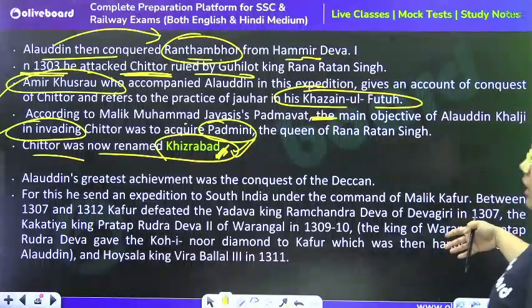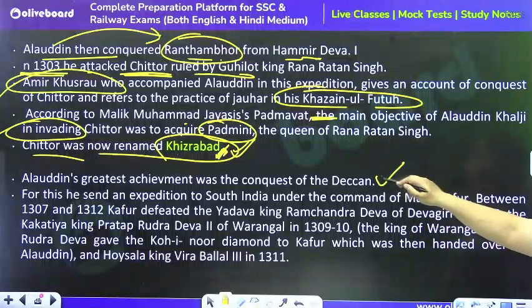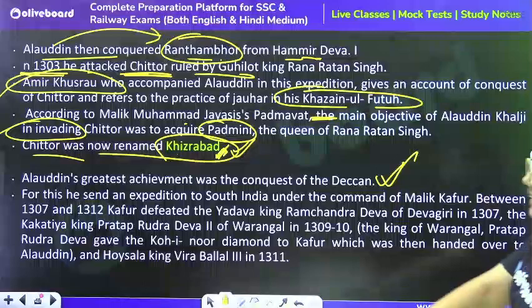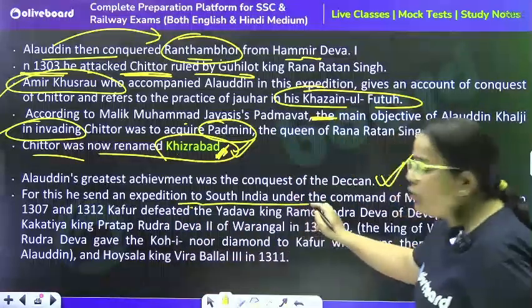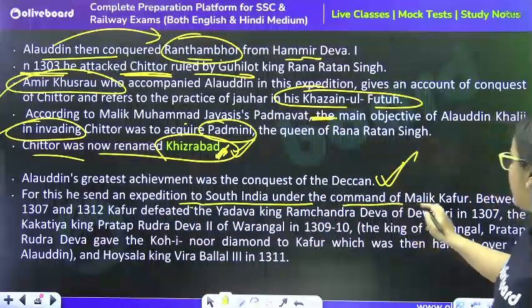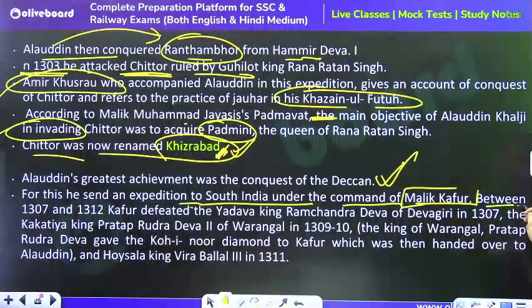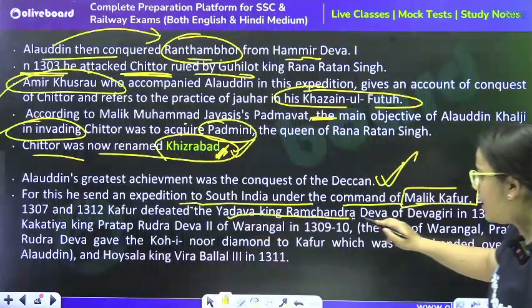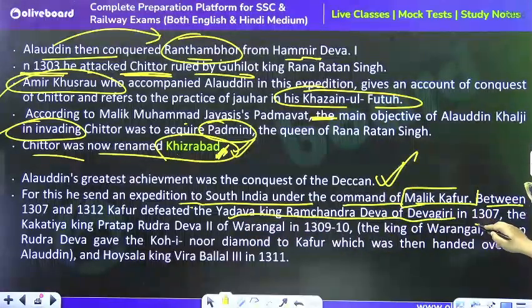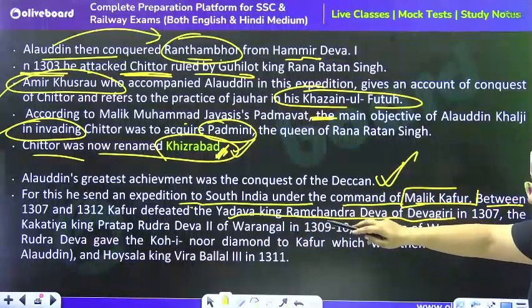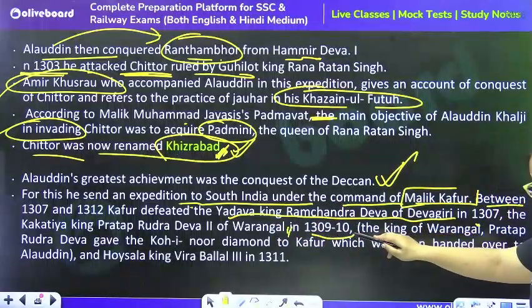Now, the greatest achievement was conquering the Deccan region. For this, he sent an expedition to South India under the command of Malik Kafur. This question has been asked in your exam. Between 1307 and 1312, Kafur defeated the Yadav king Ramchandra Dev of Devgiri in 1307, and the Kakatiya king Prataparudra Dev II of Warangal in 1309-10.